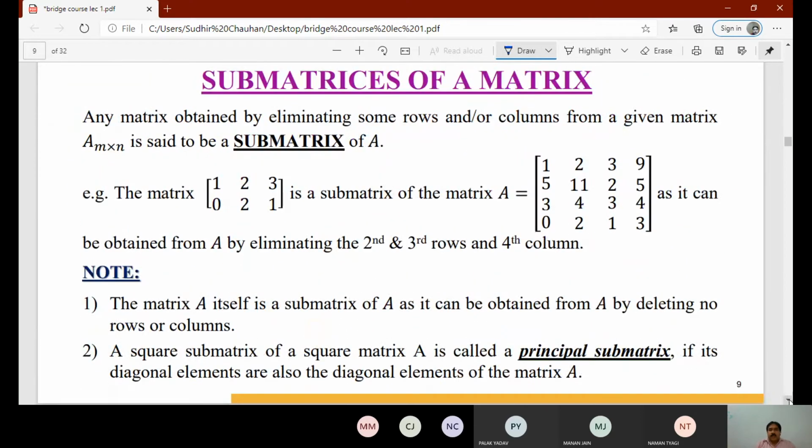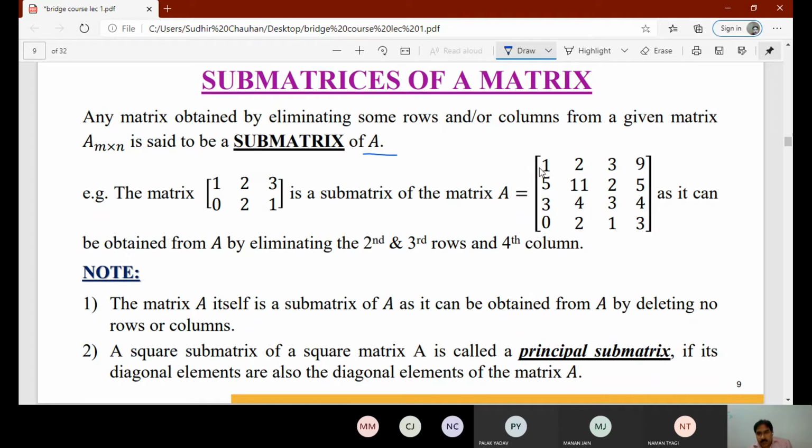Now we move to submatrices of a matrix. Any matrix obtained by eliminating some rows and/or columns from a given m by n matrix A is said to be a submatrix of A. So we can delete or eliminate some rows, some columns, or some rows and some columns. If we delete something and get a matrix, then it is a submatrix of A.